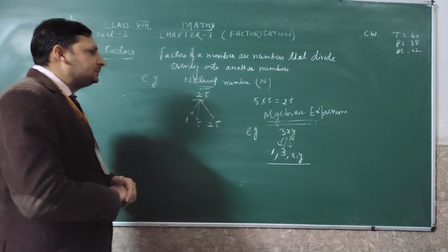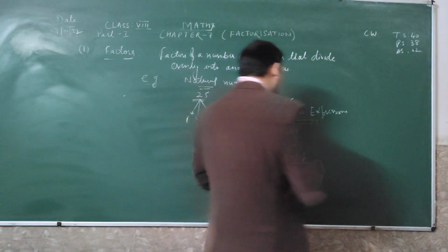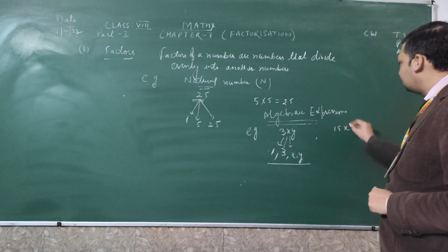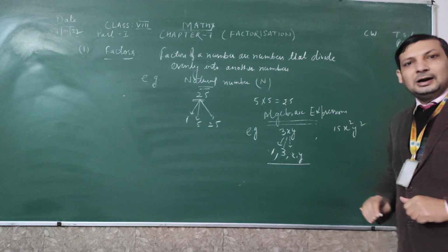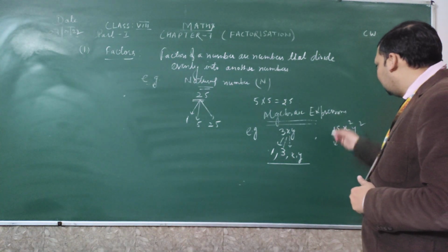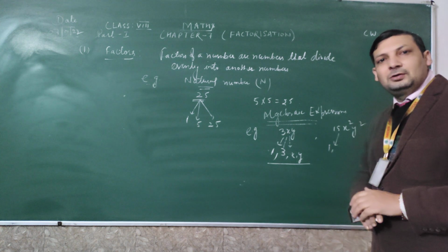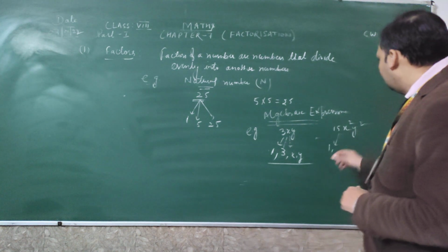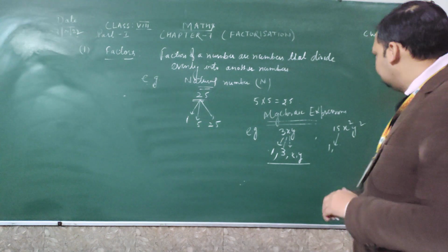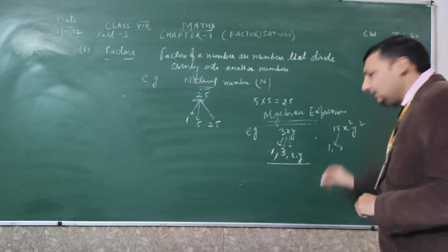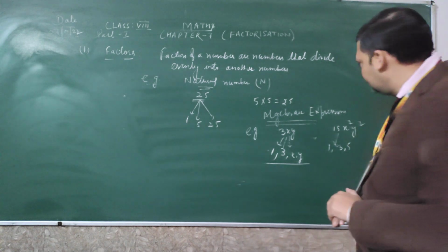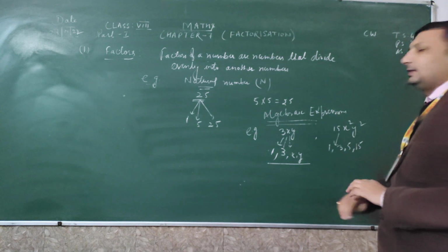Now I will take one more example of an algebraic expression, 15x square y square. I have to find the factors of this expression. See here, again 1 is a factor of every number. Then 15 comes in the table of 3: 3 fives are 15, so 3 and 5 are factors, then 15 itself is a factor.